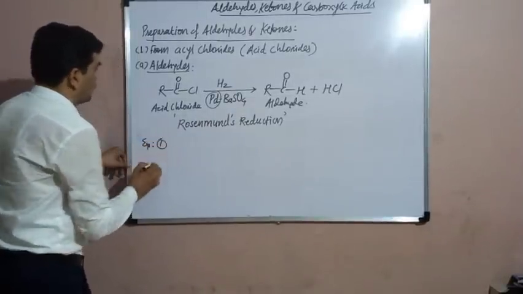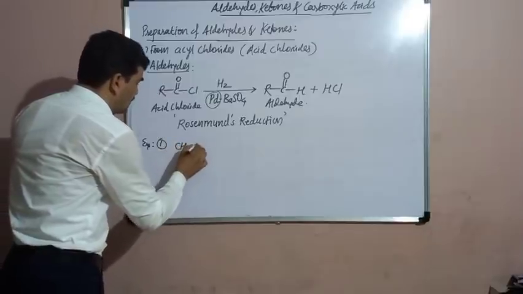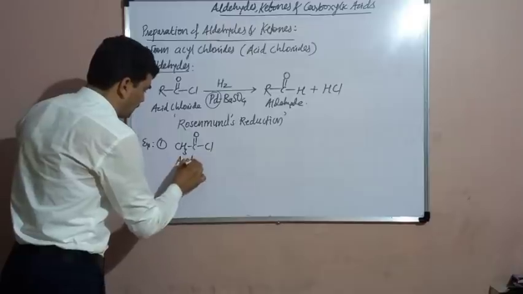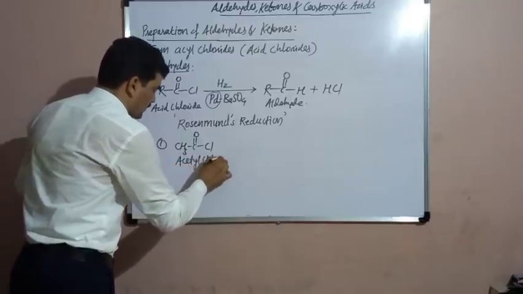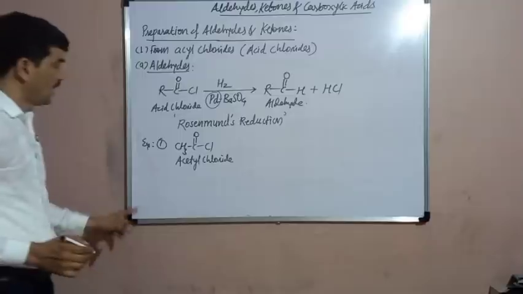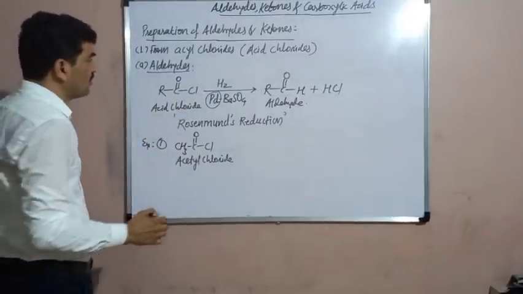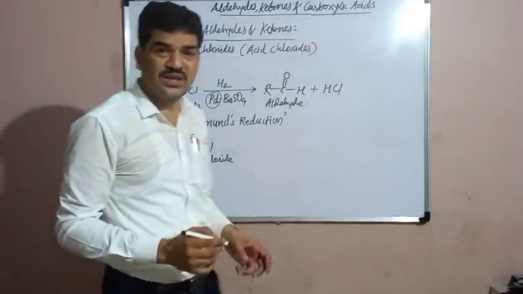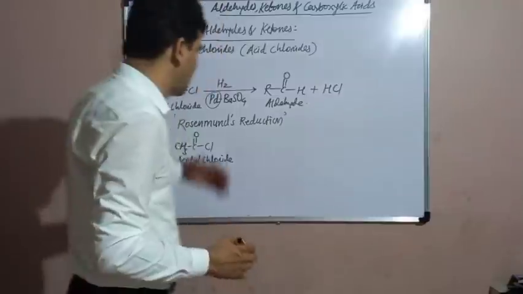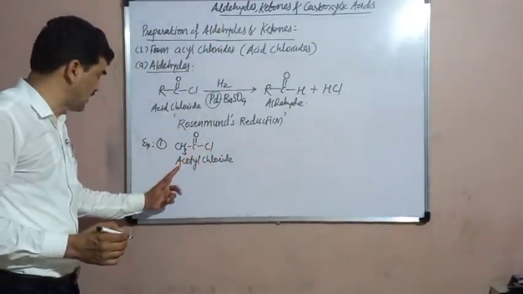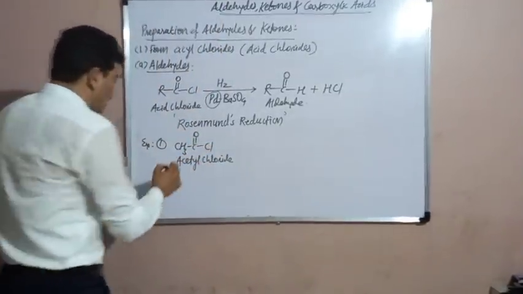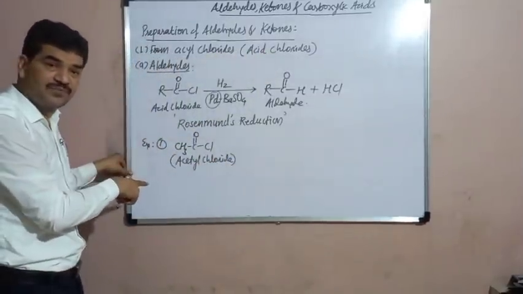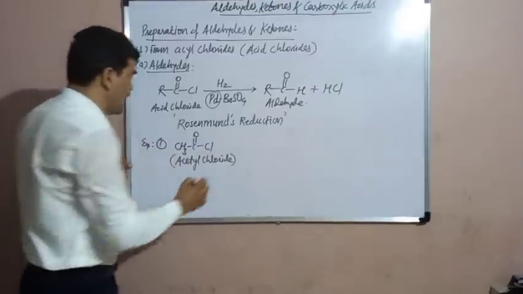Here, as an example, when we take acetyl chloride. Acetyl chloride is the chloride of acetic acid. You know acetic acid, CH3COOH. From the acetic acid, when OH is replaced by Cl, then there is a formation of acetyl chloride. Means acetyl chloride is the acid chloride of acetic acid. It is acid chloride which is obtained from acetic acid.